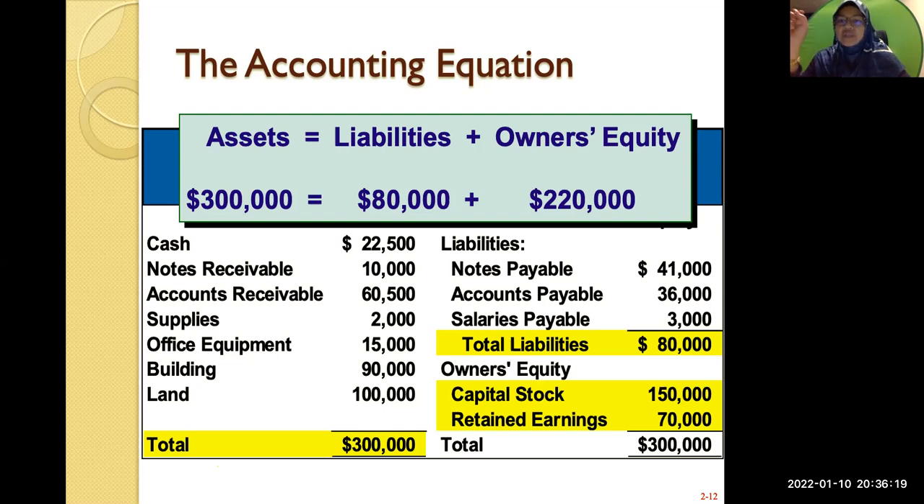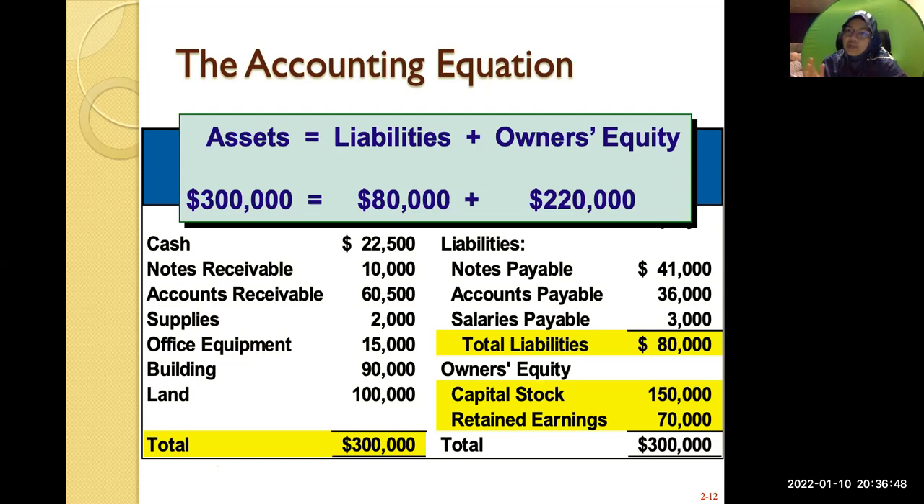At any point of time, for example when you prepare your statement of financial position, you must make sure that your assets equal your liabilities plus owner's equity. If it's not the same, something is wrong. It is a very straightforward indicator that something is wrong whenever your assets do not equal your liabilities and owner's equity.